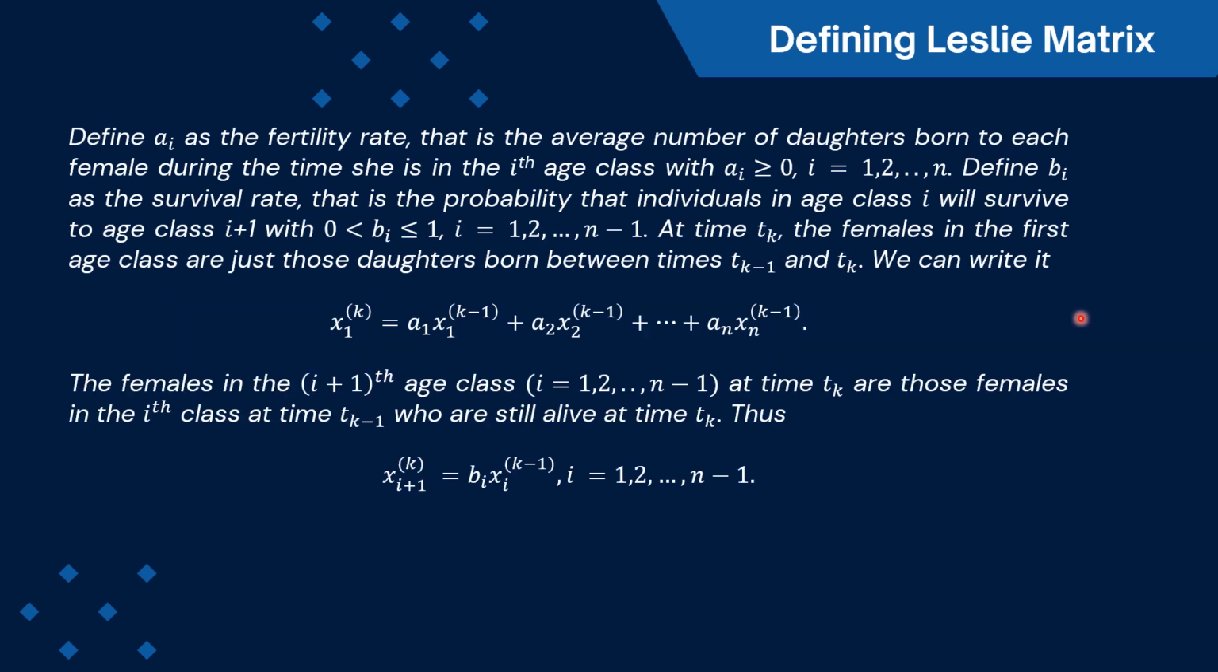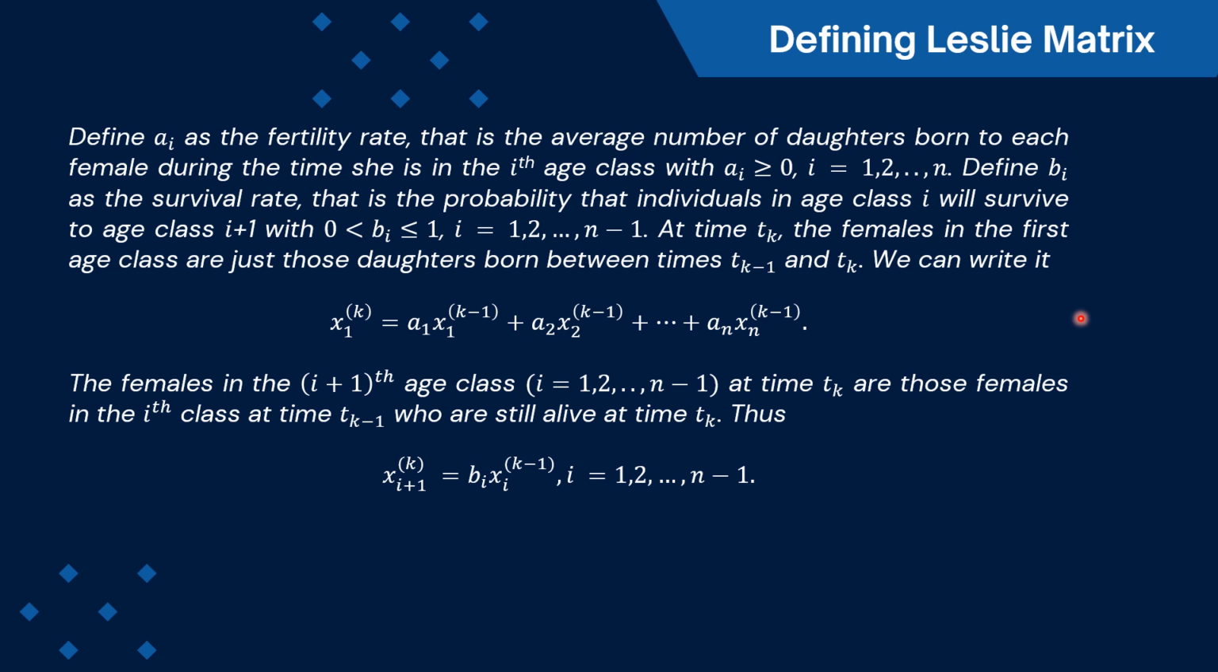Next, define ai as the fertility rate, that is the average number of daughters born to each female during the time she is in the age class i, with ai greater than or equal to 0, as i runs from 1 until n. And define bi as the survival rate, that is the probability that individuals in age class i will survive to age class i plus 1, with 0 less than bi less than or equal to 1, as i runs from 1 until n minus 1.